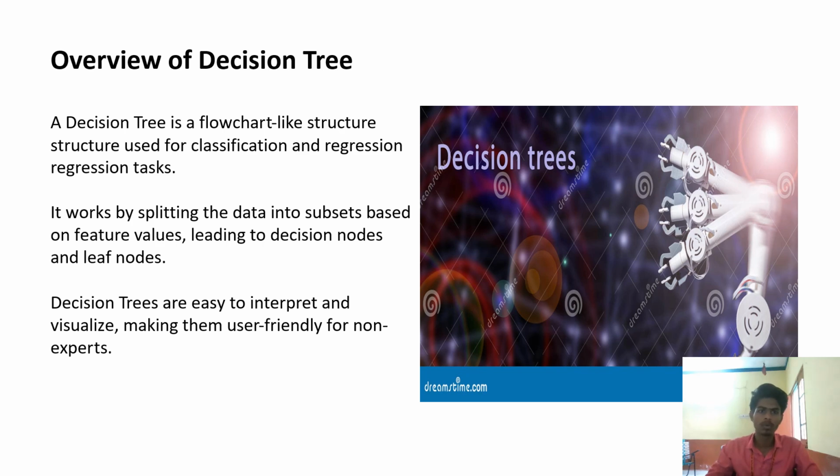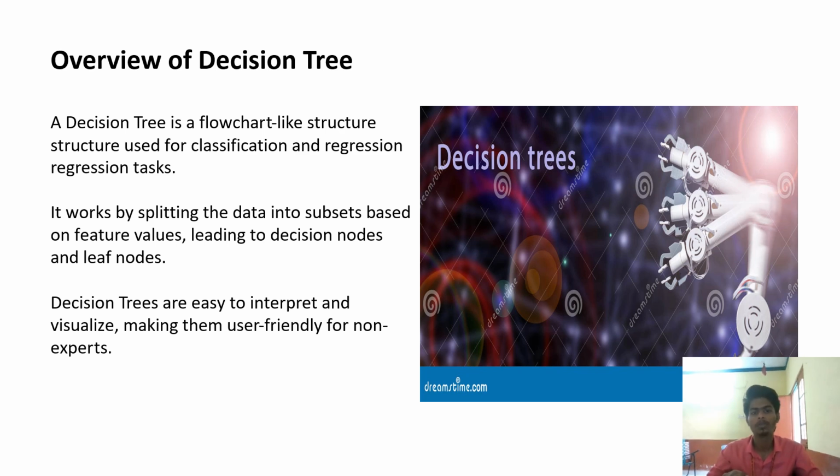Now we are going to discuss the overview of decision tree. Our first topic is the decision tree. A decision tree is a flowchart-like structure used for classification and regression tasks. Classification means arranging the data in a particular manner, like in SQL where data is arranged in a tabular manner. It means representing the data in a clear, understandable way. Regression is used for numerical values, meaning data items are labeled with numerical values.